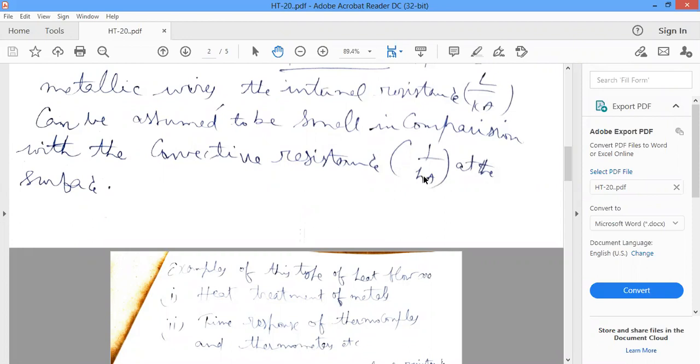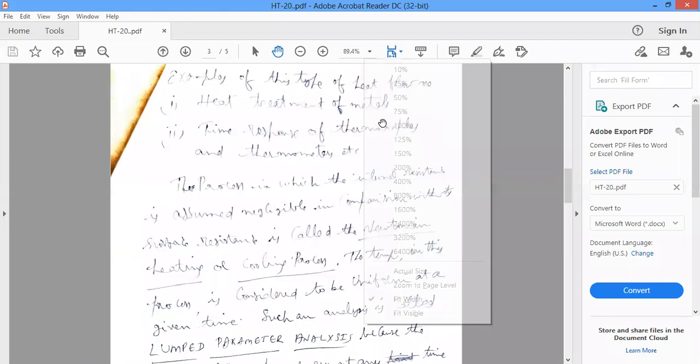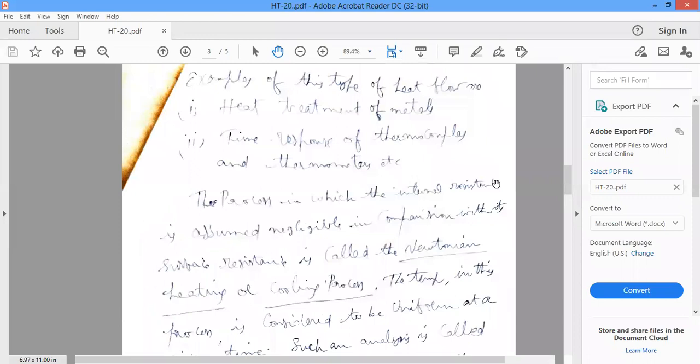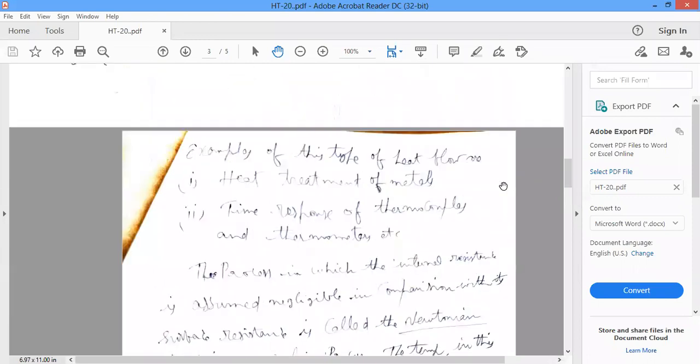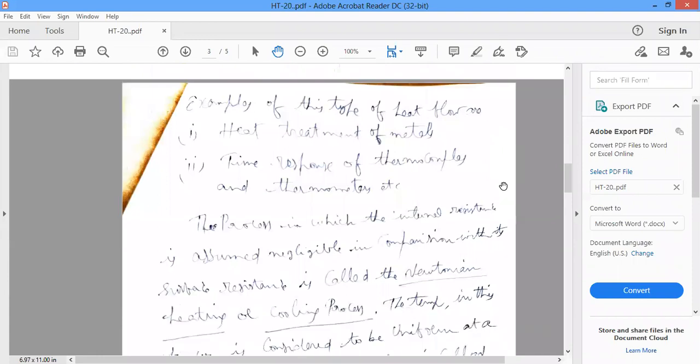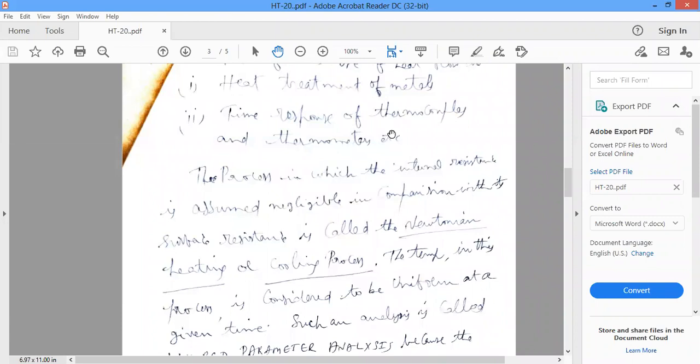That's why the lumped parameter system can be applied to large plates having more surface area and large thermal conductivity, at the same time small thicknesses. Examples of this type of heat flow are heat treatment of metals, time response of thermocouples and thermometers, etc.